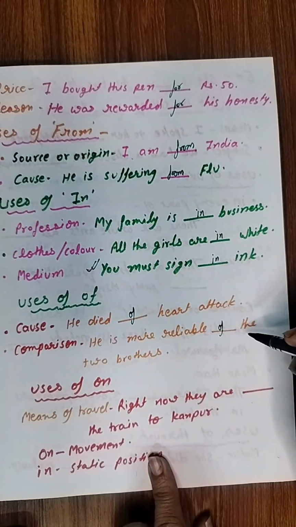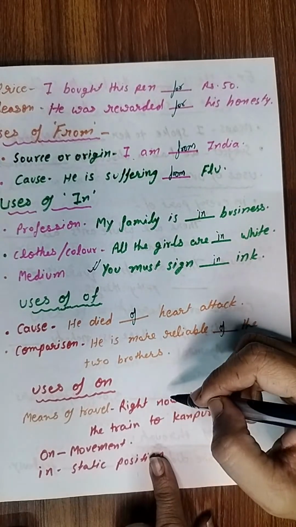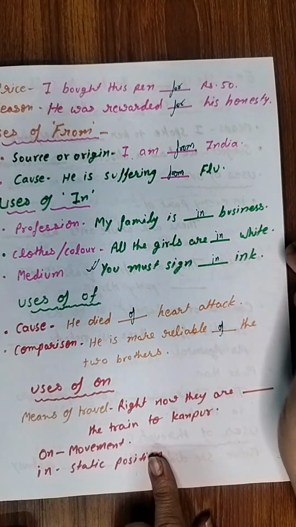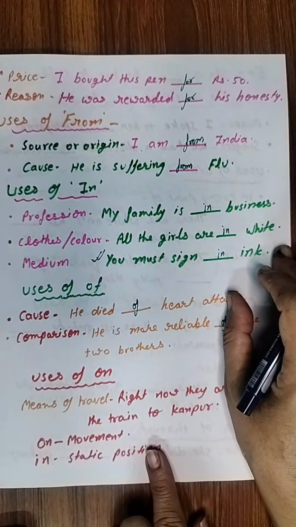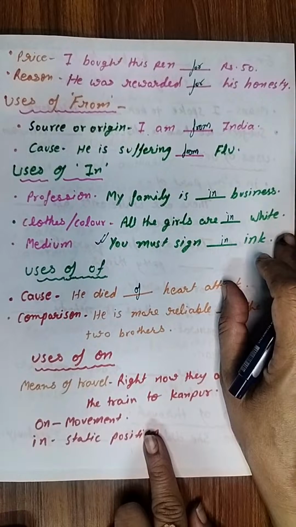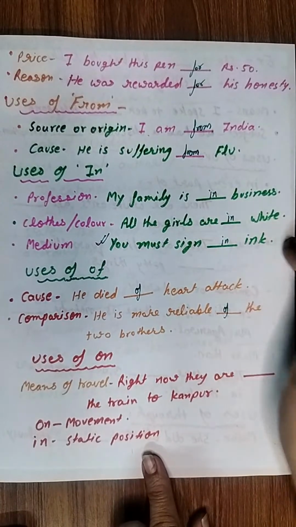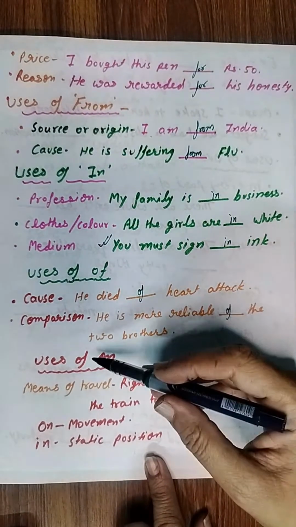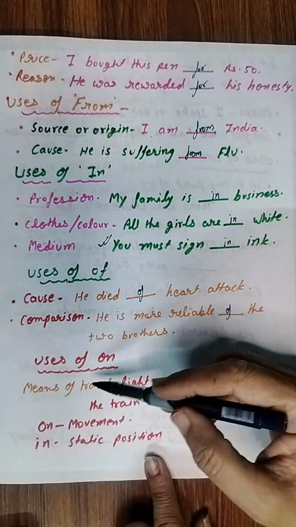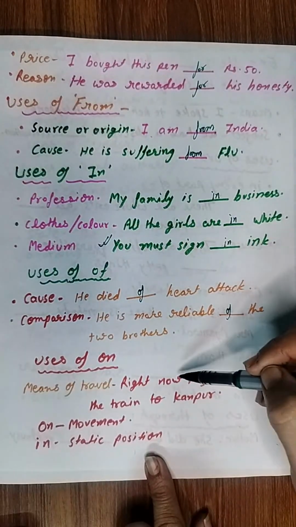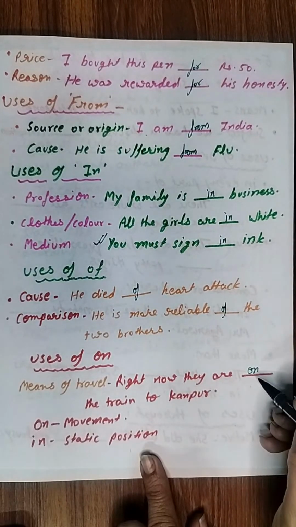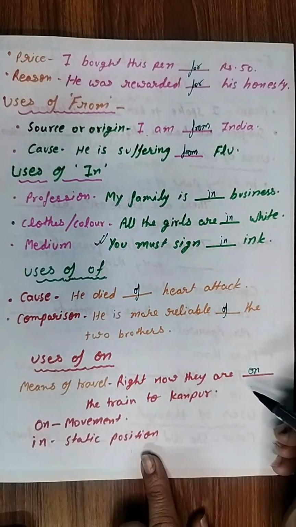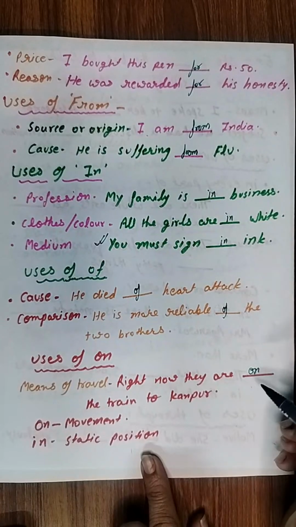Okay. Then uses of on. So children, you can see very frequently we are taking one after another different prepositions, and the usage of these prepositions will be very much clear to you by the end of this video. Okay, so the uses of on. Means of travel. Right now they are on the train to Kanpur. This is a very peculiar kind of formation and you should understand this very carefully.